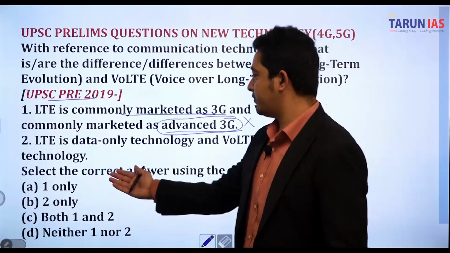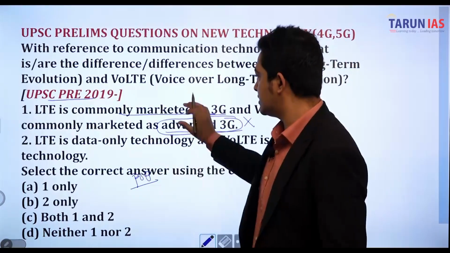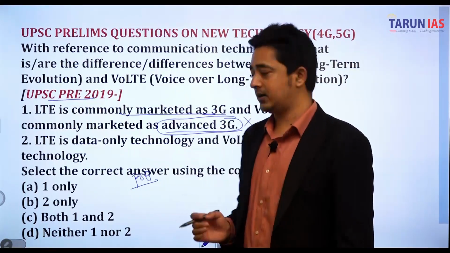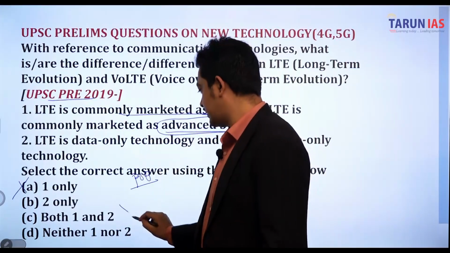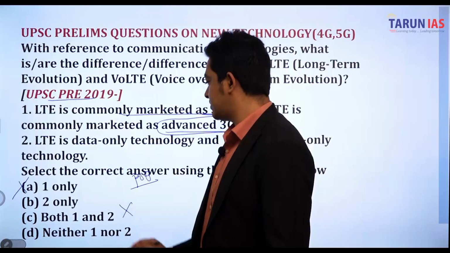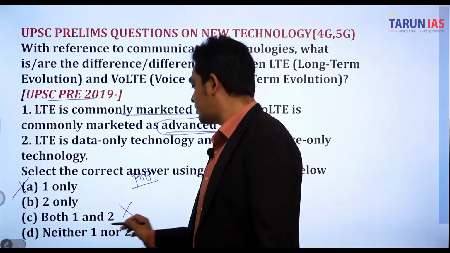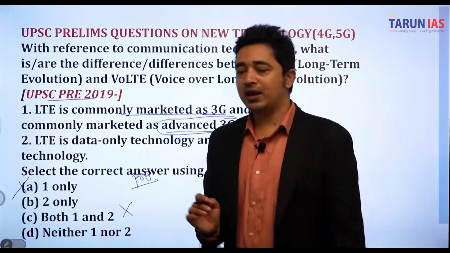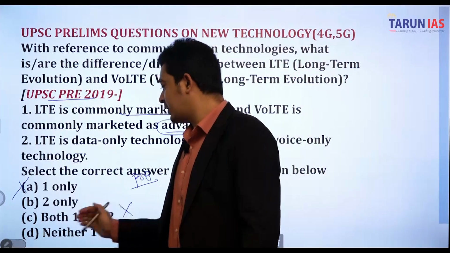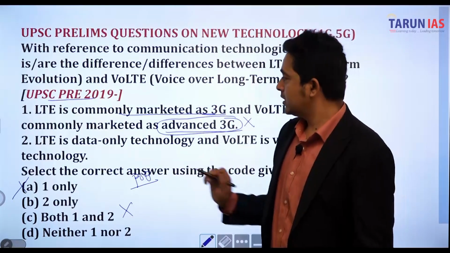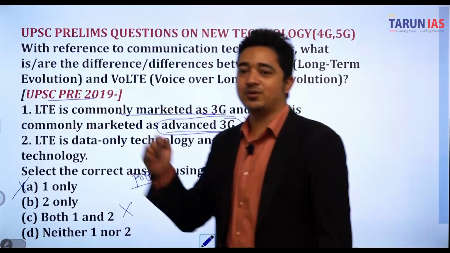So with POE, if the first statement is incorrect, we can easily eliminate one here. Here is both 1 and 2, we can easily eliminate that, 2 only can be possible, and neither 1 nor 2. So now we are left with two options, B and D. B is 2 only, and D is neither 1 nor 2. So now the second statement will decide which one is the right answer.